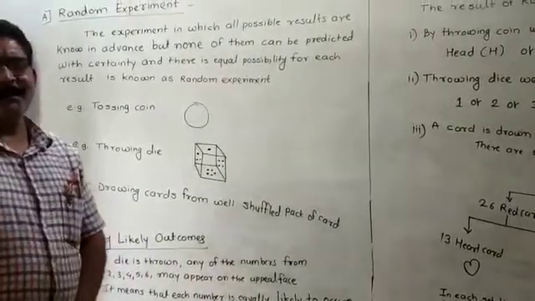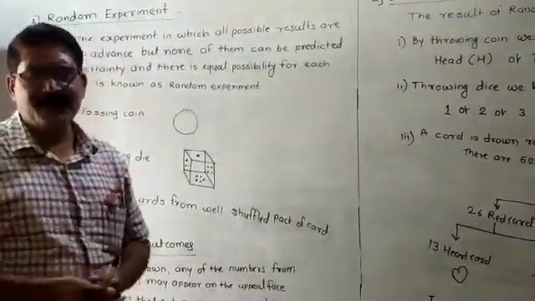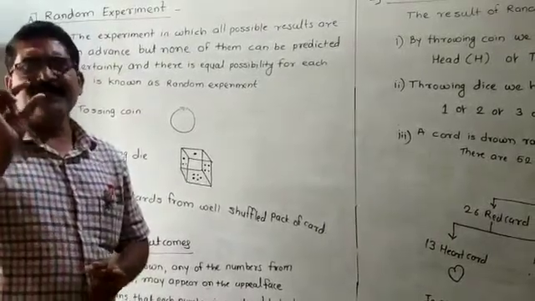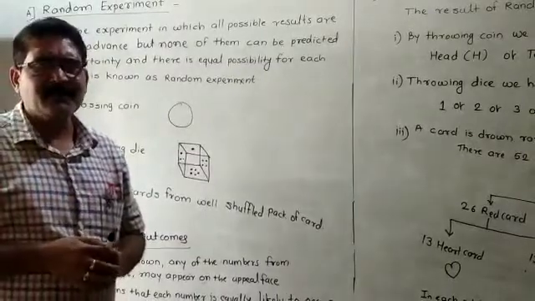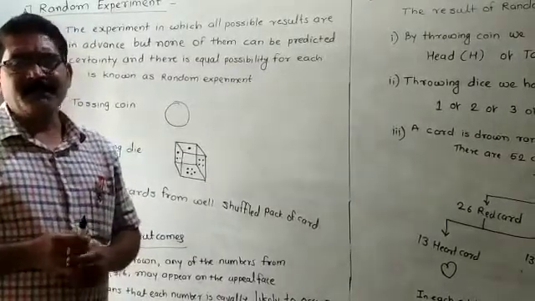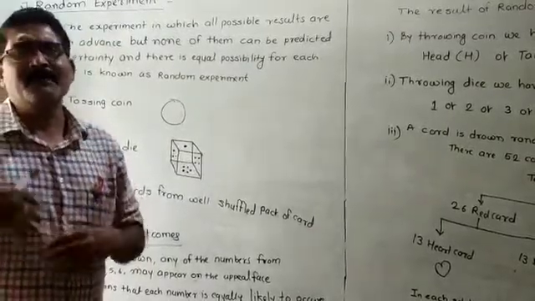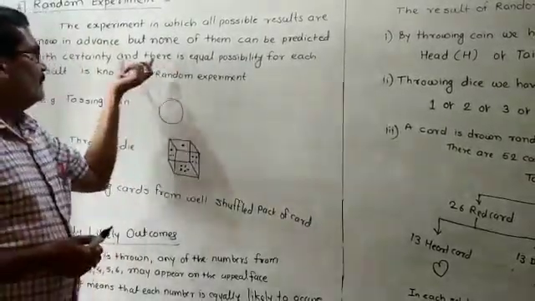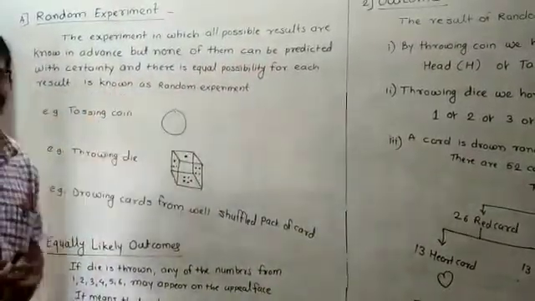If you have a coin, you throw the coin, that is the random experiment. If you have a die, you throw that die, that is the random experiment. Then in this random experiment, there are equal possibilities of coming outcomes.